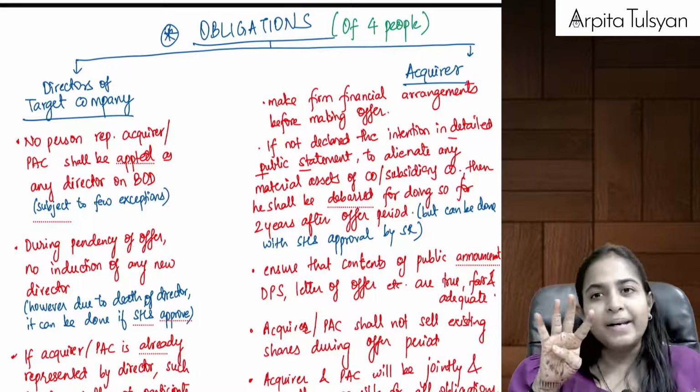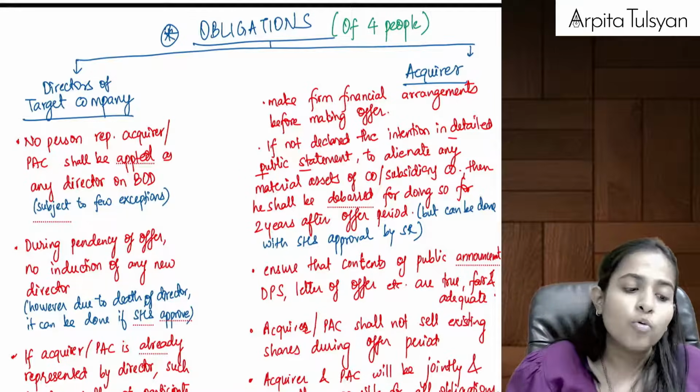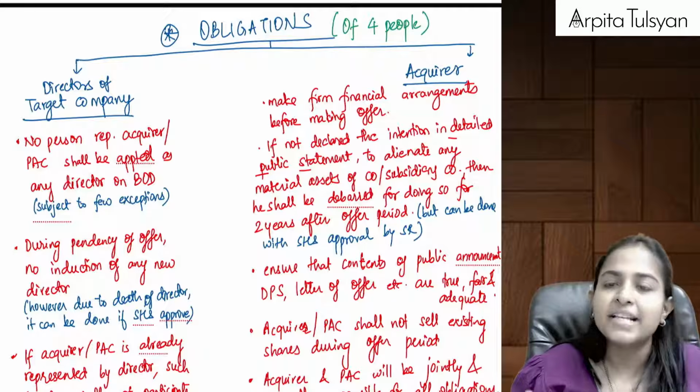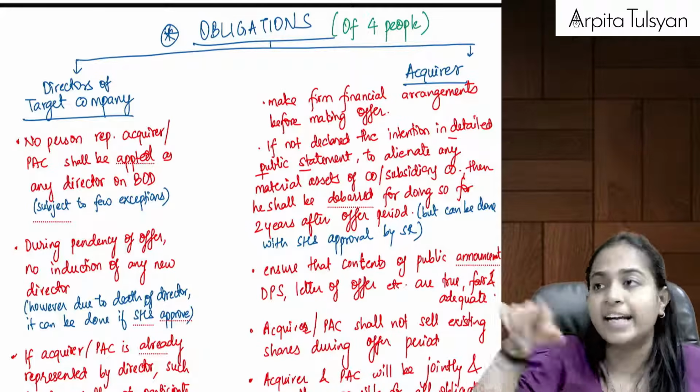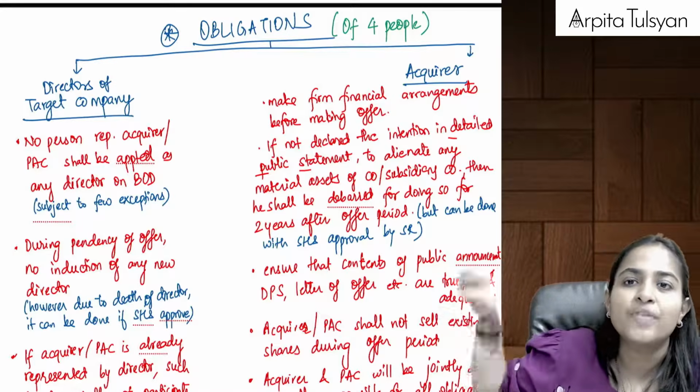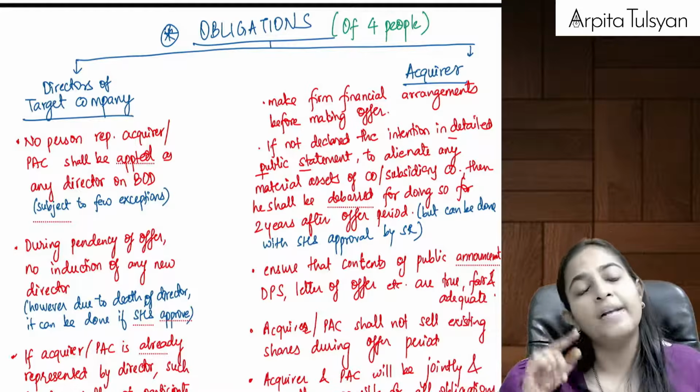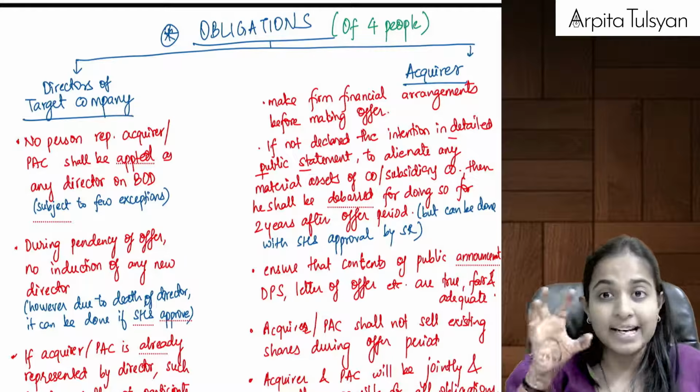There are going to be obligations of 4 people. Who are the 4 people? Can you see 2 points I have written on this page? First, what are the obligations of directors of the target company? Target company is the company in which we are going to acquire. So what is the obligation of those directors? What they are supposed to do?